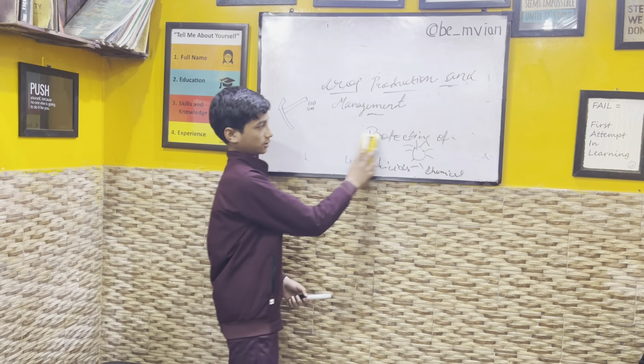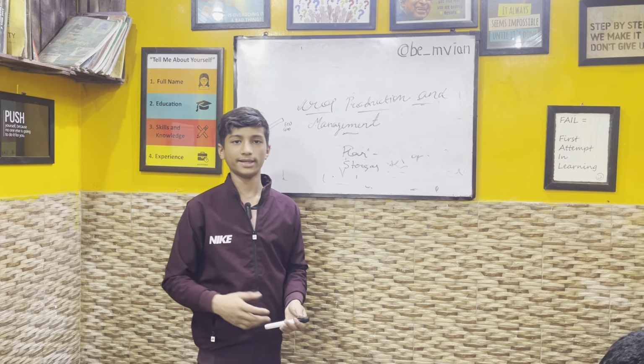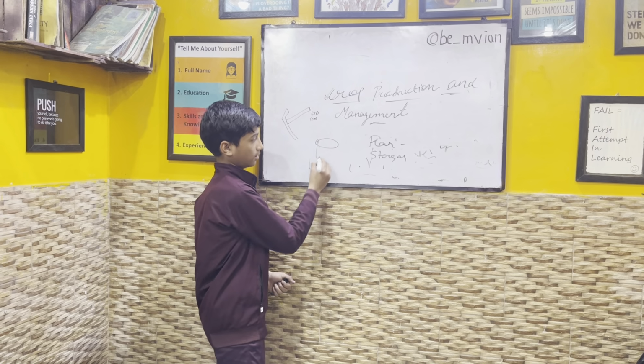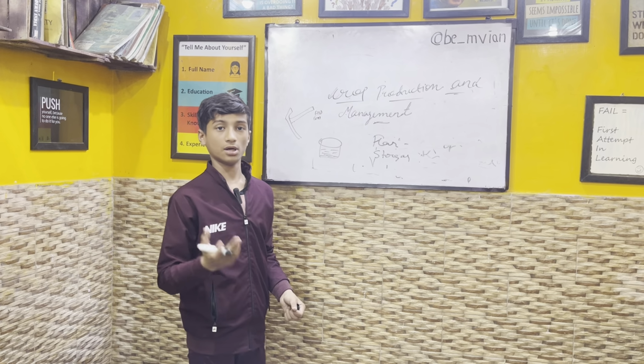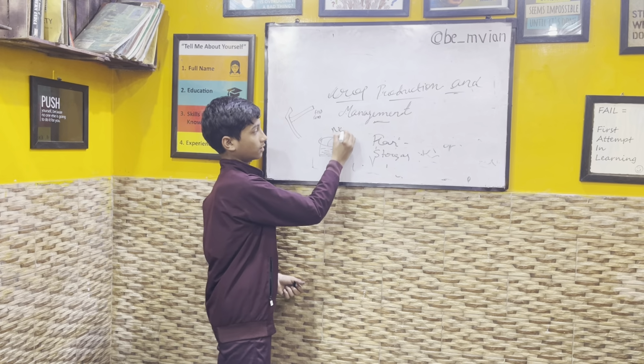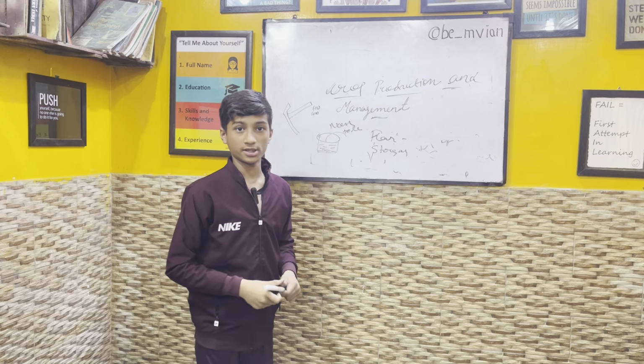We talk about harvest. Harvest means cutting the crop, and then storage. Why do we store the crop? Because microorganisms and insects can grow on the crop, so we store it in our home, in something like a bucket. You see that our mother puts neem leaves in to store the crop. Why? So that microorganisms do not grow there.